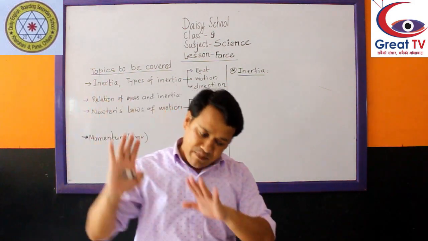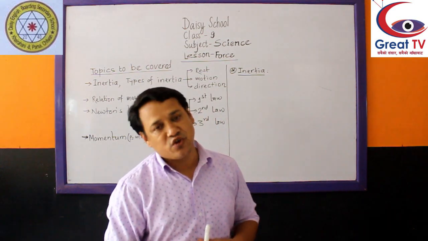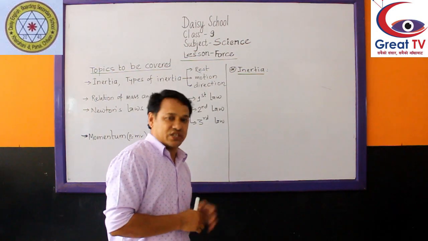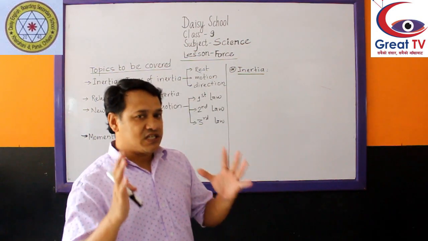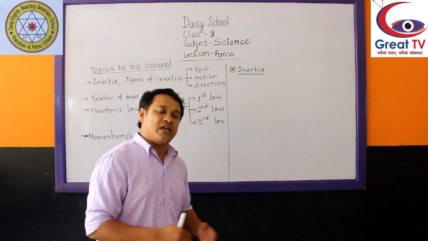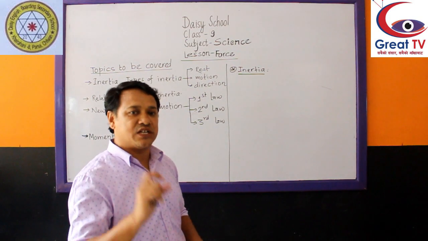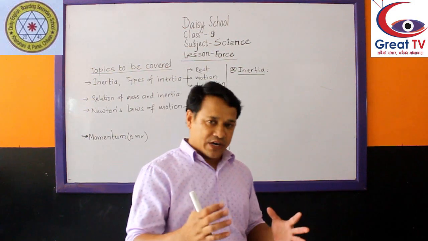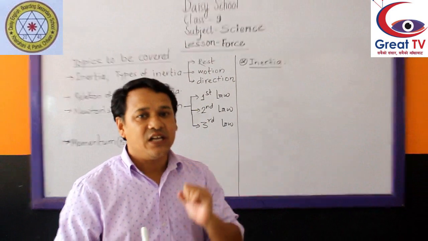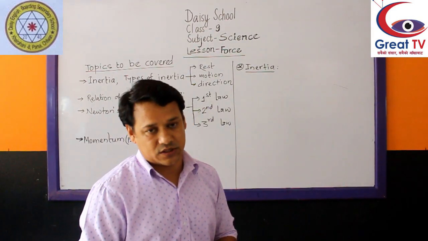A rest body remains at rest, and a moving object continuously moves on a straight path uniformly. This property of a body is called inertia. Once again, remember the definition of inertia: inability of a body to change its state by itself unless an external force is used over it.